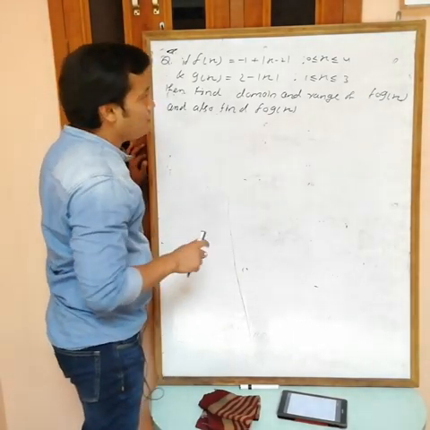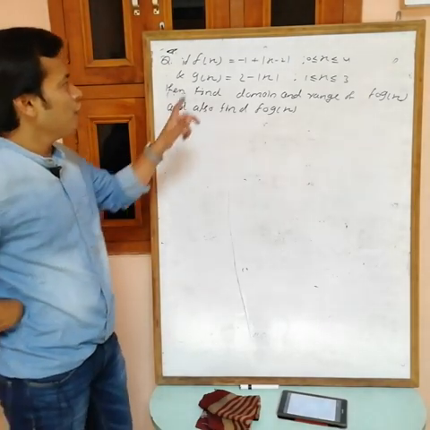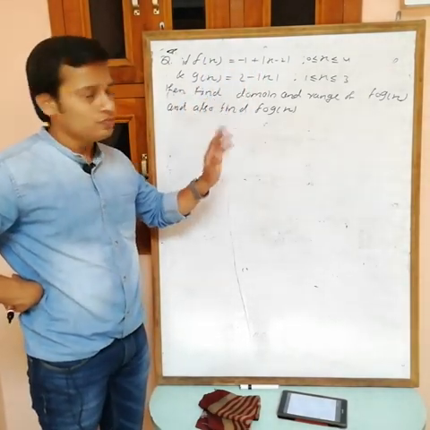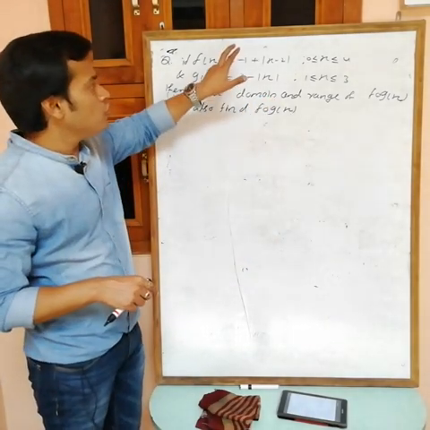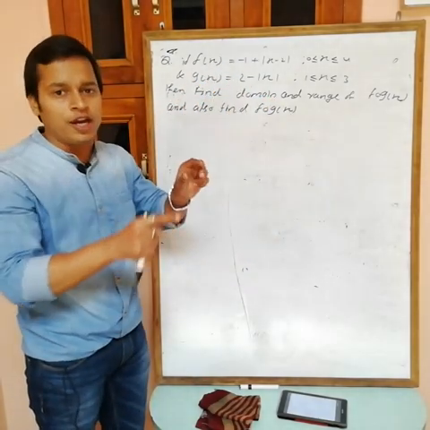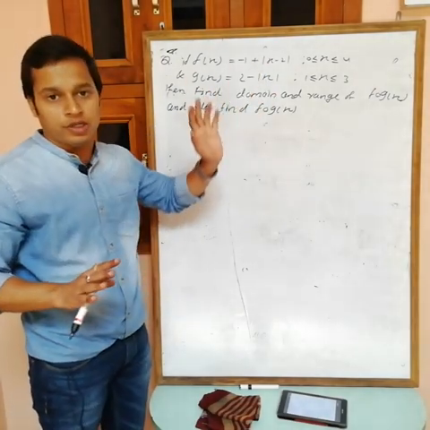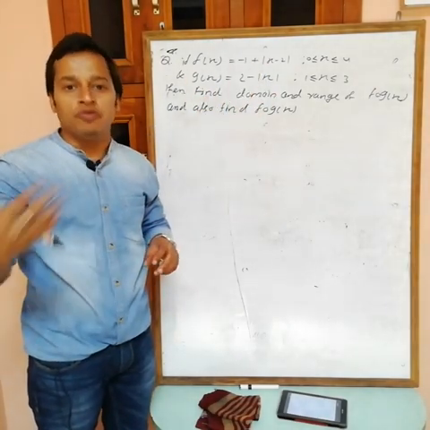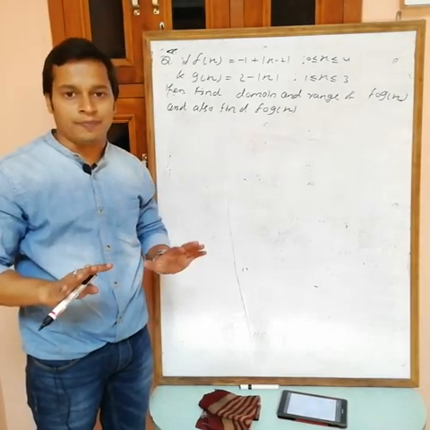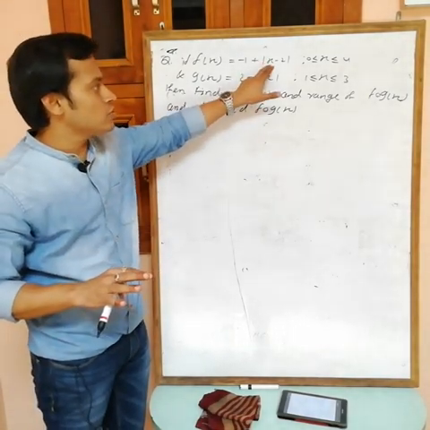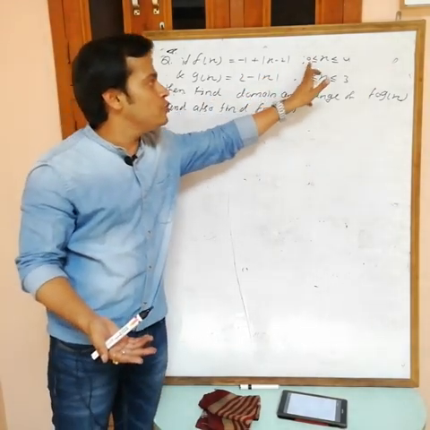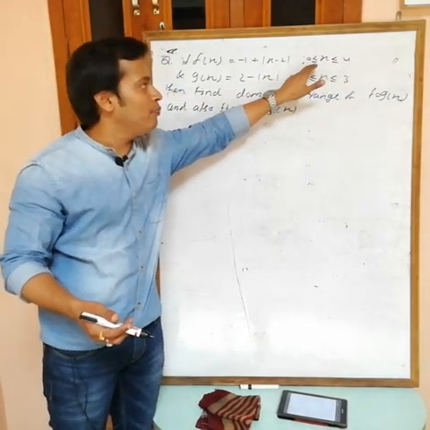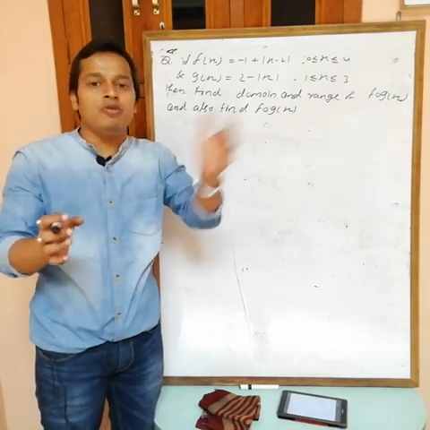Actually, any time a function is given in this form and we want a composite function, first you have to break this one into defined form, it means without modulus. Can you break any function without modulus? Obviously we can. We just put this one equal to 0, then you will get x equals 2, and 2 lies between 0 and 4. So divide this complete interval into two parts, 0 to 2 and 2 to 4.